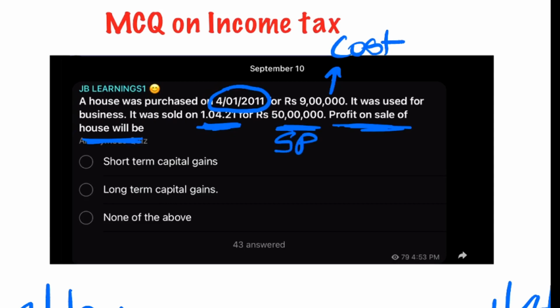Now, if you read the options very well, they are not asking you to calculate the capital gains. In the options, they have not given you any amounts. So they are not asking the amount of capital gains. They are just asking the nature of the profit: whether the profit would be short-term capital gain, long-term capital gain, or none of the above.